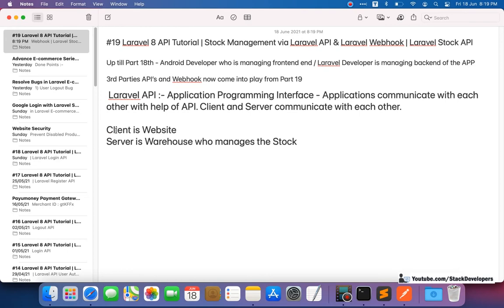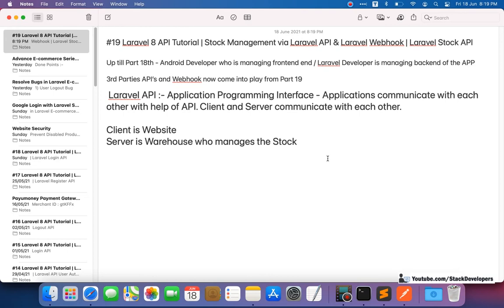Now there is one client and one server who communicate with each other, and that communication is possible with the help of API. I hope that API is clear to you. Without API you can't communicate with the server. In an API, the server provides you a link. If we are going to work on stock management, the server provides you one link from where you can update stock.